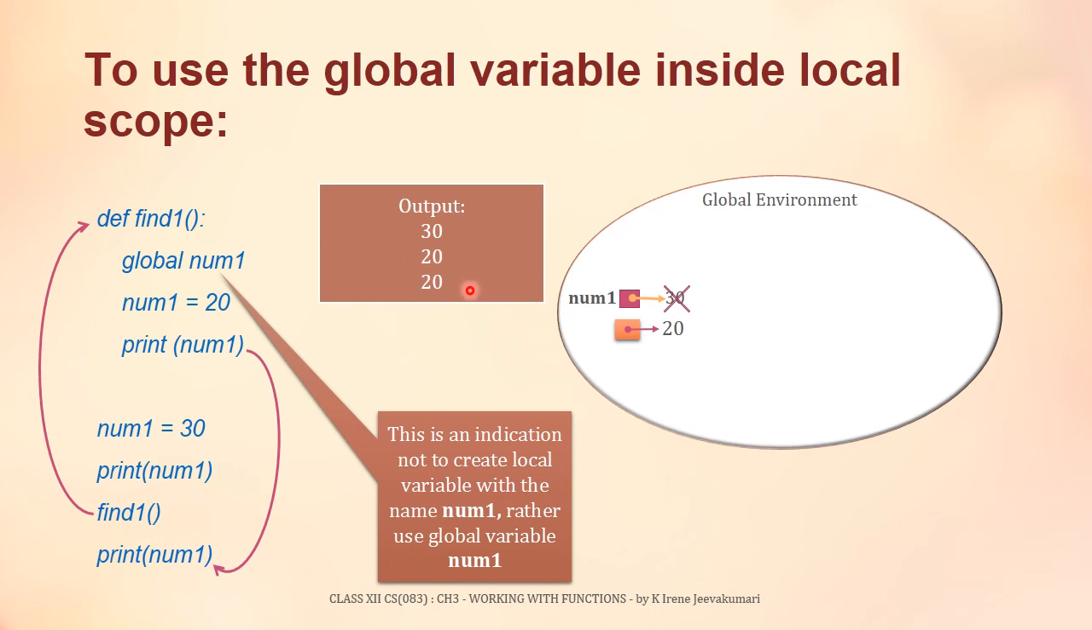So from this example, we understand that the global keyword creates a global variable. It is not creating any local variable, and changes in the global variable are made available throughout the program. I repeat, the global keyword changes the local environment's local variable into the global variable, and changes made in this global variable are reflected throughout the program.